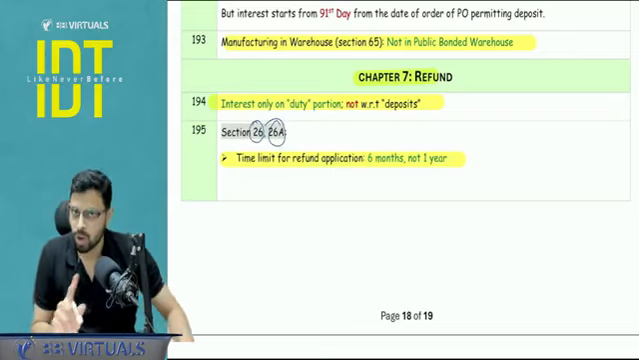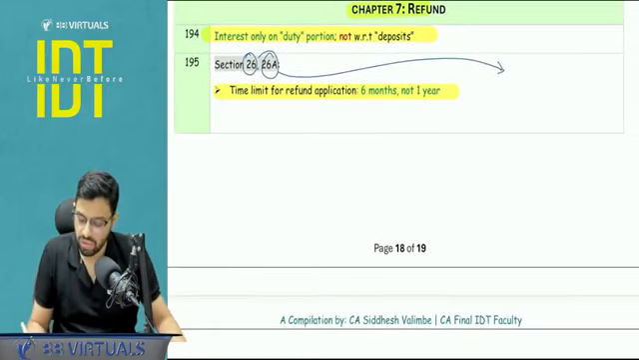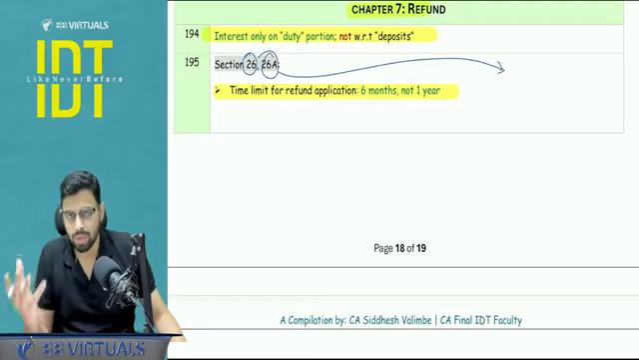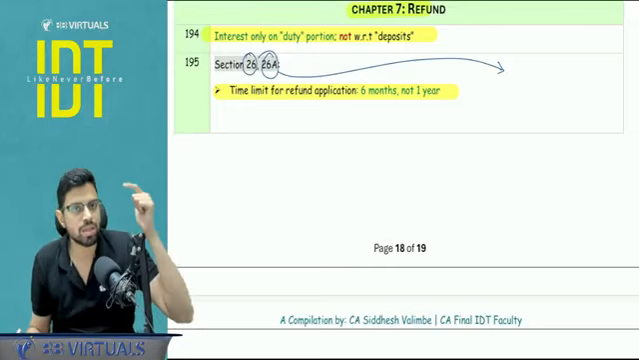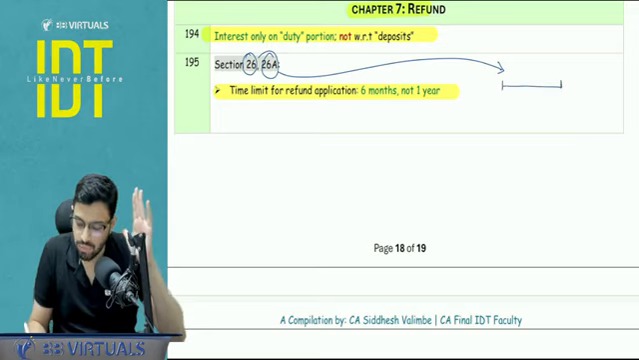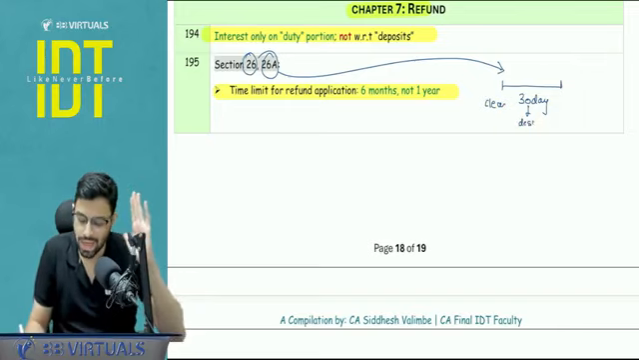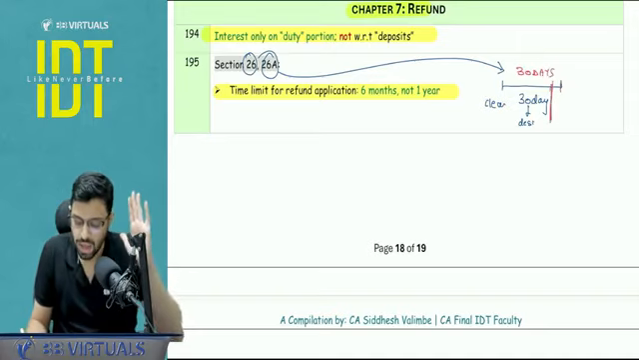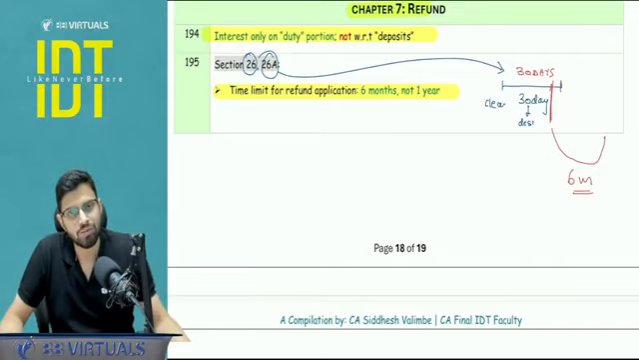Here the special time limit is not 1 year. The application needs to go within 6 months. Specifically in 26A, I will just give you a brief: the goods are imported and there is some problem, these goods are defective. So what happens to the goods? Either you render them commercially valueless, you destroy them, or you export them back, or you abandon them. Whatever step you are taking, you have to take within 30 days of clearance. And once you have taken the step, within the next 6 months you will file the application for refund.